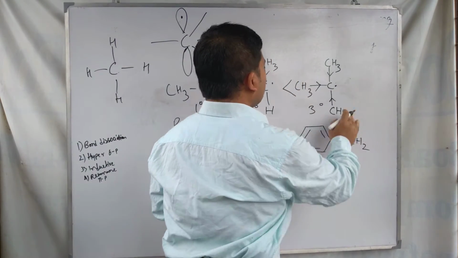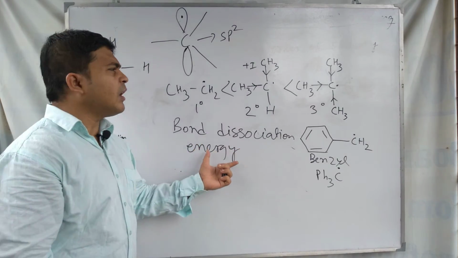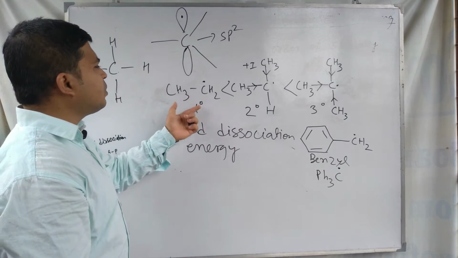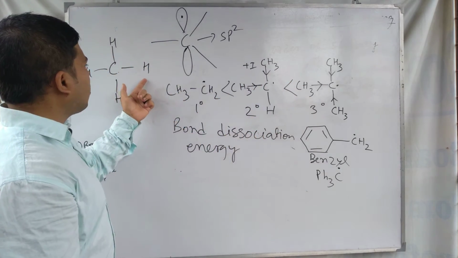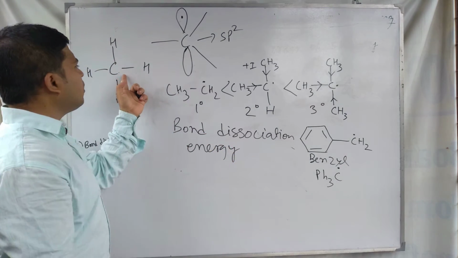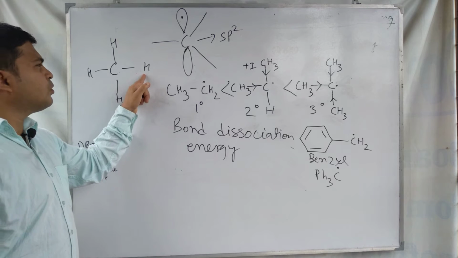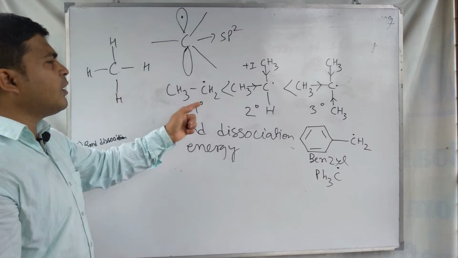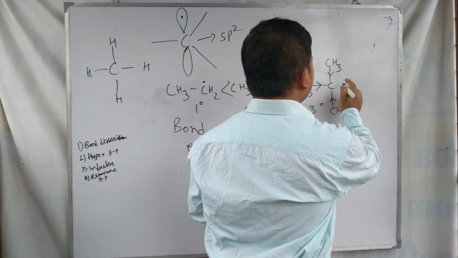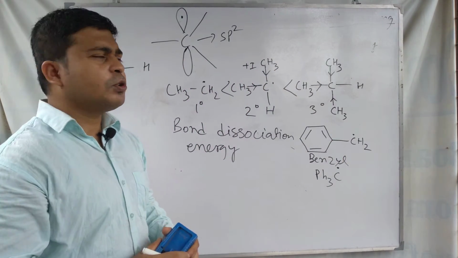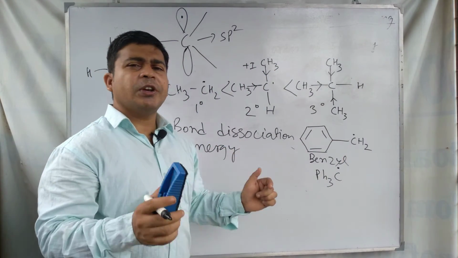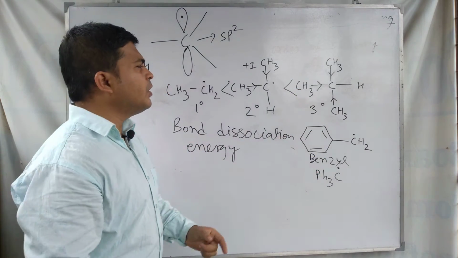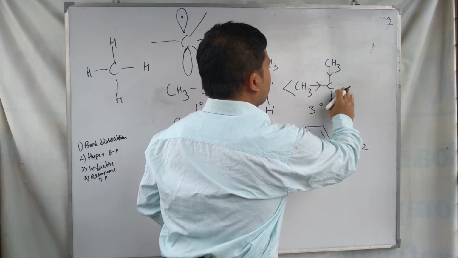So if the bond dissociation energy is lesser compared to the bond dissociation energy of each radical, we have to compare the bond dissociation energy of each radical. Here the carbon hydrogen bond dissociation energy is higher. Here the carbon hydrogen bond dissociation energy is higher. Here the carbon hydrogen bond dissociation energy is lower. So the lower the bond breaking energy or dissociation energy, the higher is the stability, and for this reason here it is highly stable.